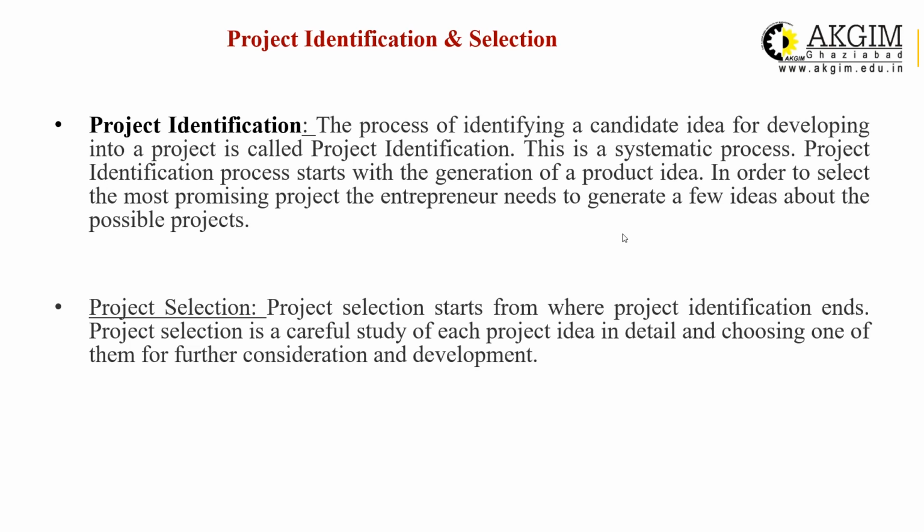Obviously, the project identification process starts with the generation of project ideas. In order to select the most promising project, the entrepreneur needs to generate a few ideas about the possible project. Again, I'm saying you have lots of raw data, and you have to choose which source is good, which raw data is good for you. If you use raw data, then it will take lots of time for you to analyze that data, right? But if you select the right source, right information, then it will be very helpful for you in the selection process.